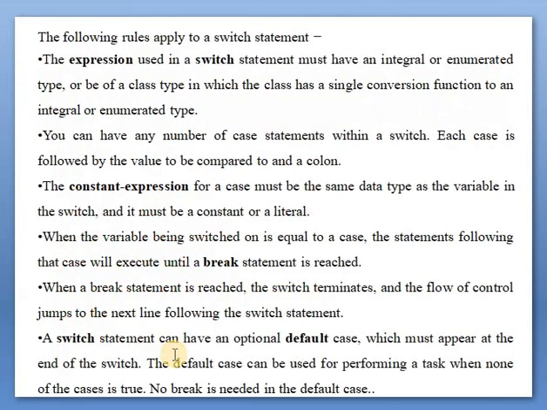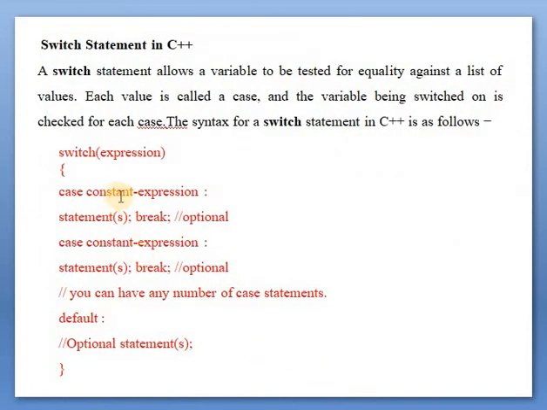When a break statement is reached, the switch terminates, and the flow of control jumps to the next line following the switch statement. Suppose this expression matched with this constant expression, it will execute the statement and when it gets the break statement, it will come out of the switch statement.